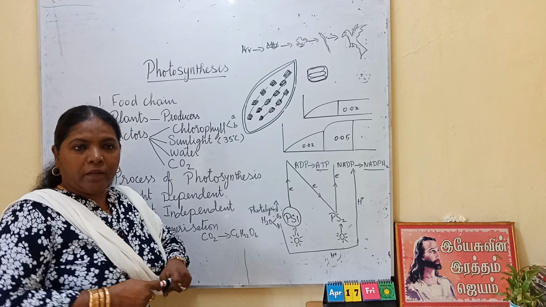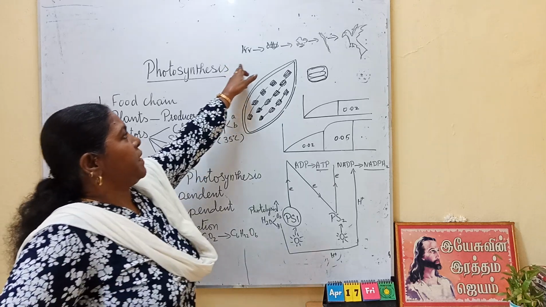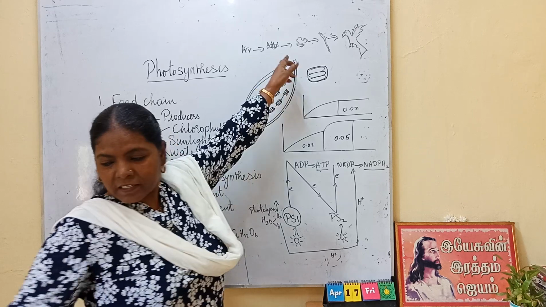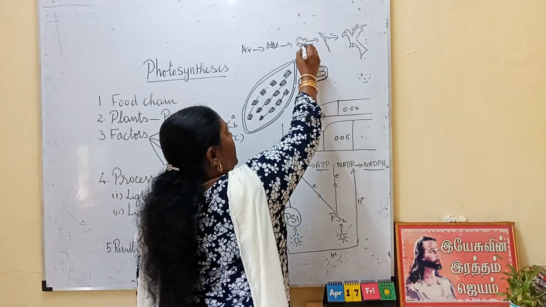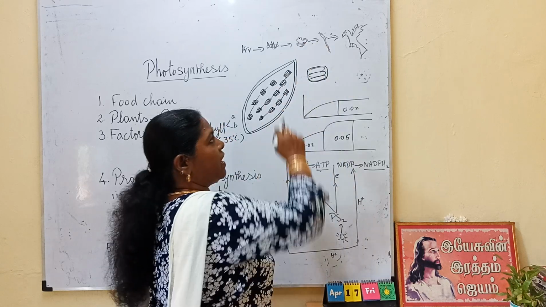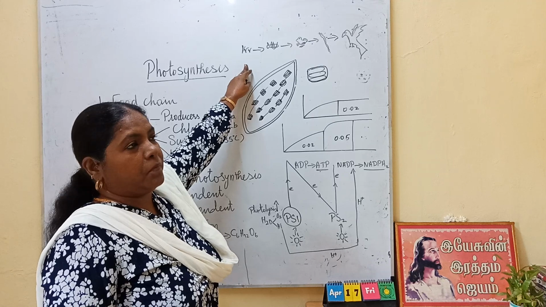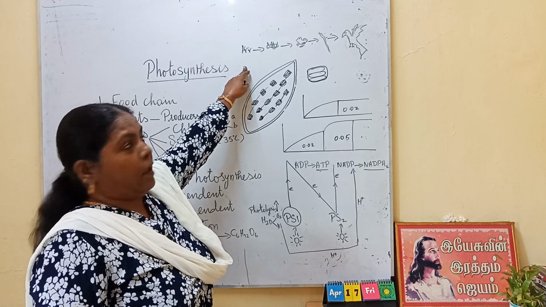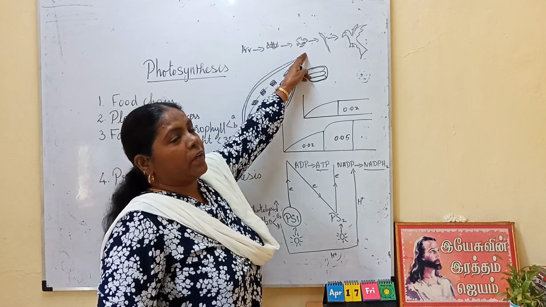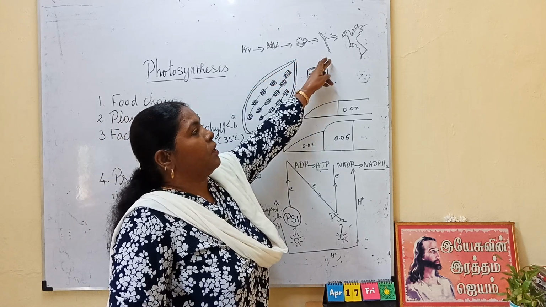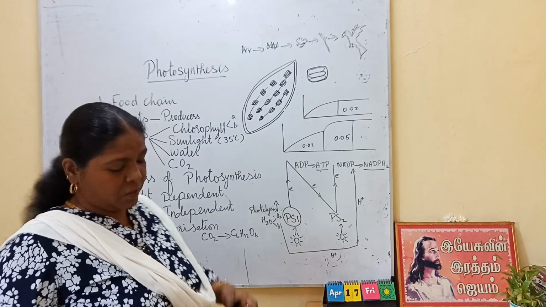Okay. So in this, the plant is eaten by the grasshopper. Grasshopper is eaten by the frog. And frog is eaten by the snake. Snake is eaten by the... So suppose if the plant is not there, the grasshopper won't get food. Then the frog won't get food. Snake won't get food. So for all these, the basic food is prepared by the plant.